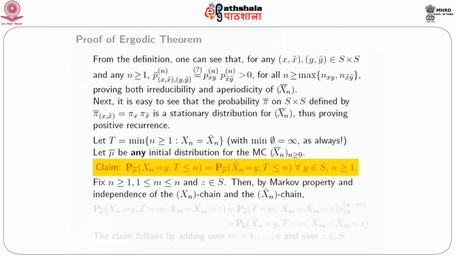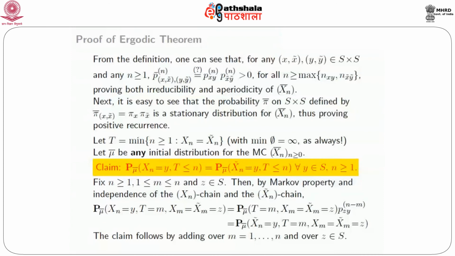The proof of this is here. If you take any n greater than or equal to 1, any m less than or equal to n, and z in S, you can easily see this, and from this the claim follows by adding over m from 1 through n and also over z. From that the claim follows.